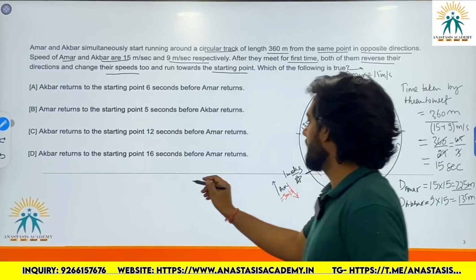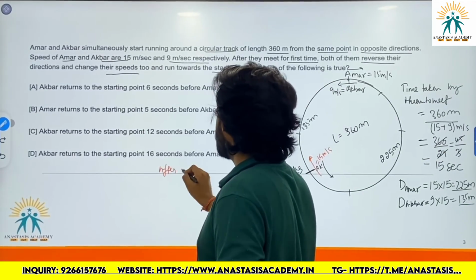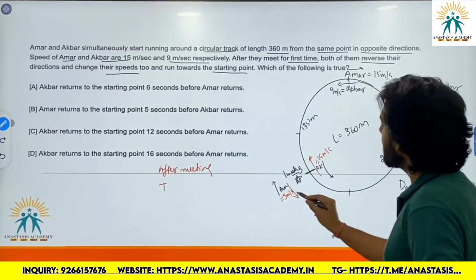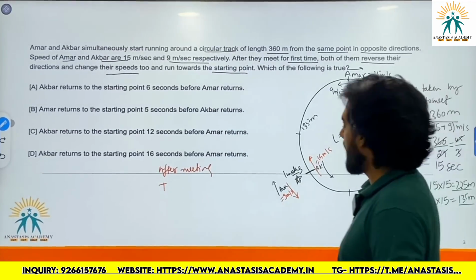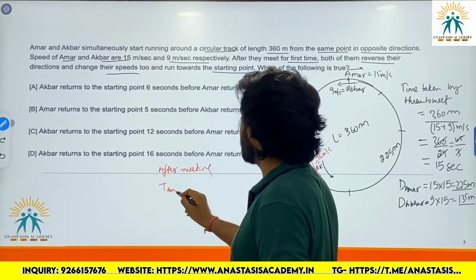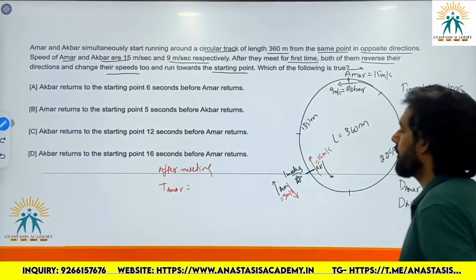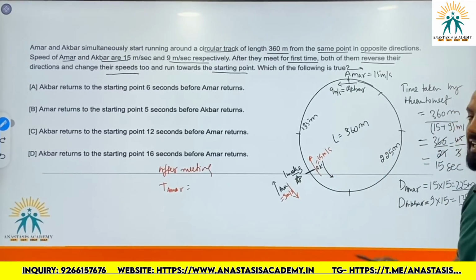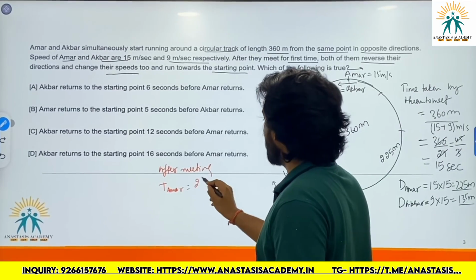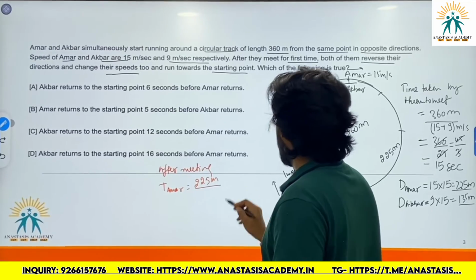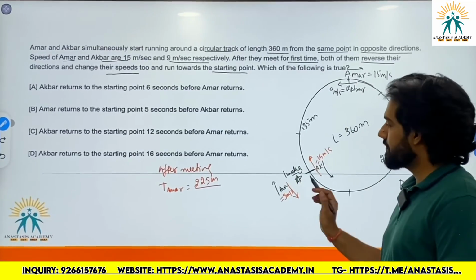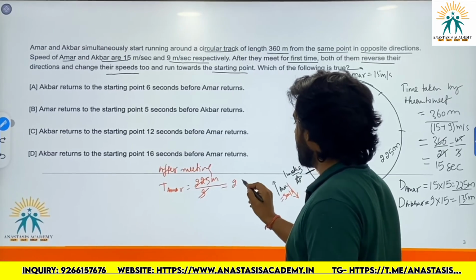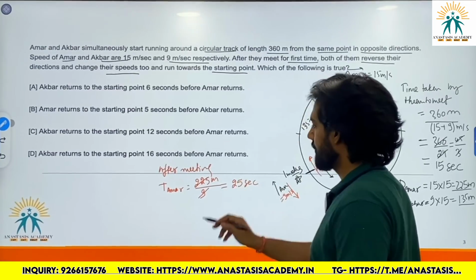Now this is the scenario after meeting. Time taken by Amar to reach the starting point: to reach the starting point, he has to cover how much? 225 meters. He has to cover 225 meters with a speed of 9. So it will take him 25 seconds to do so.